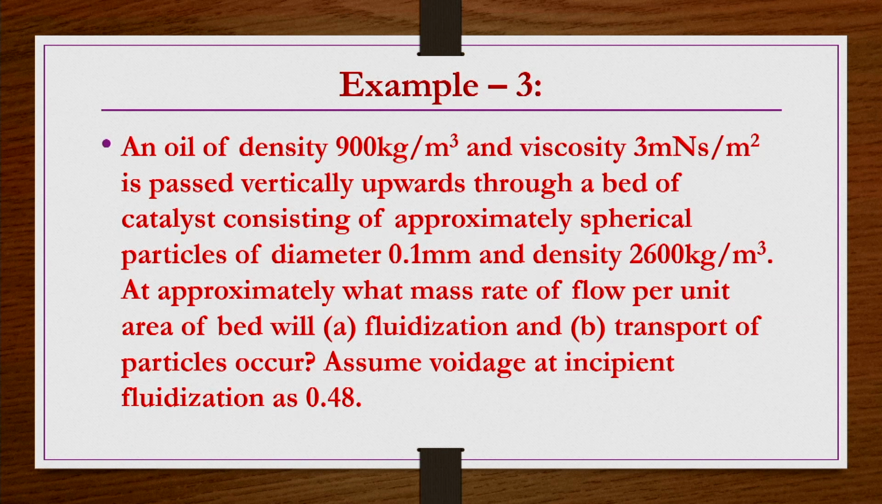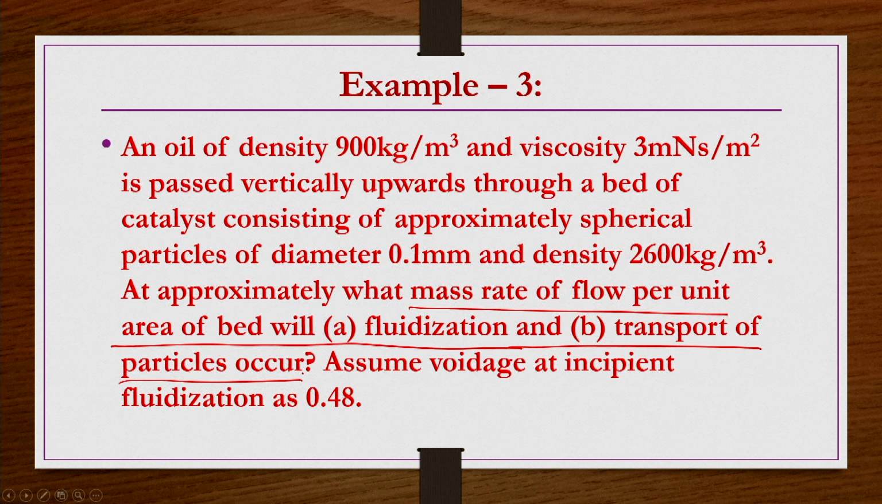Another example: an oil of density 900 kg per meter cube and viscosity 3 milli-Newton second per meter square is passed vertically upwards through a bed of catalyst consisting of approximately spherical particles of diameter 0.1 mm and density 2600 kg per meter cube. At approximately what mass rate of flow per unit area of bed will fluidization and transport of particles occur? So, it is not asking the minimum fluidization velocity, the corresponding mass rate. It is asking per unit cross section area, that is in kg per meter square second.